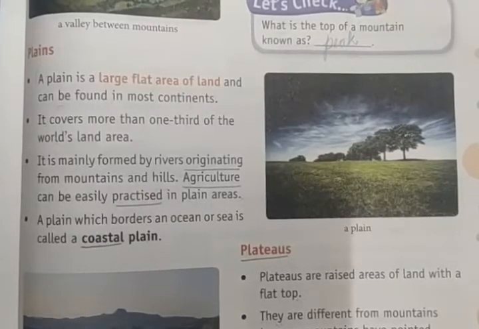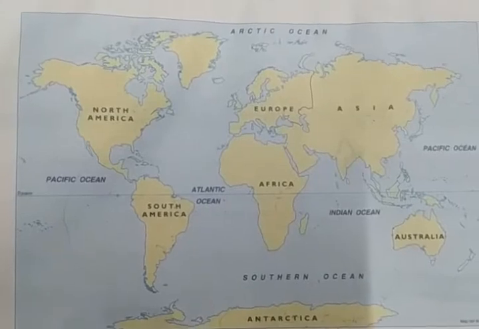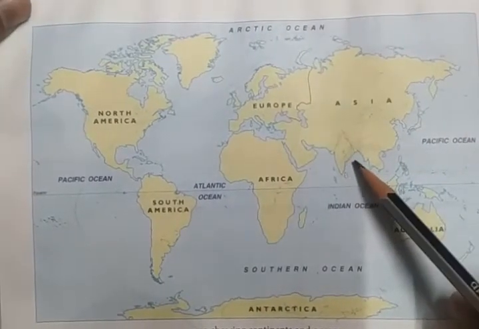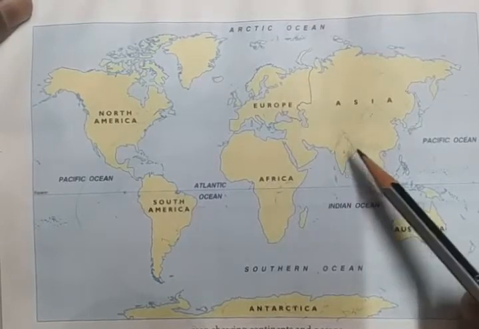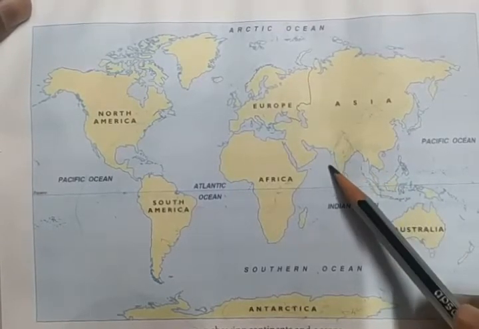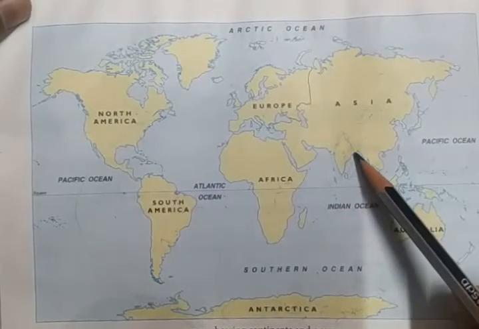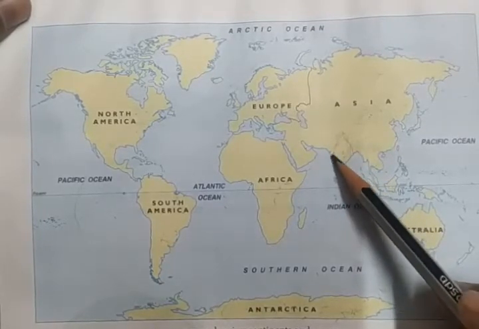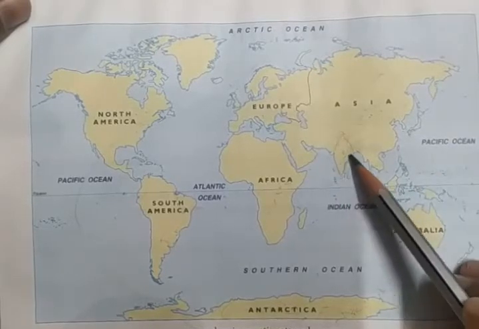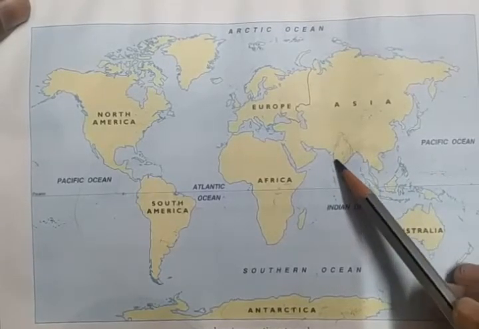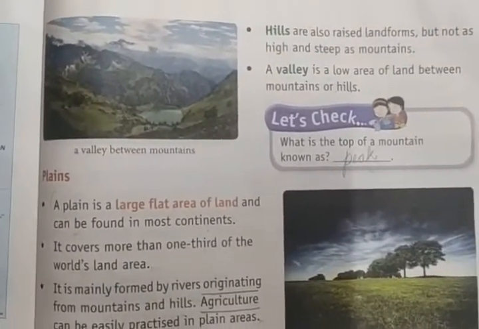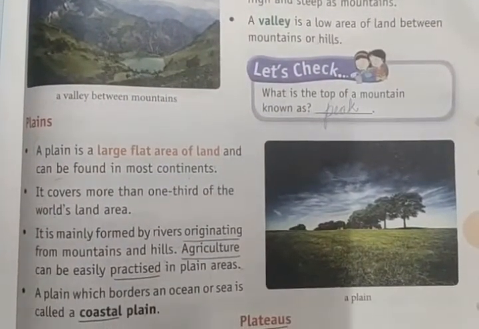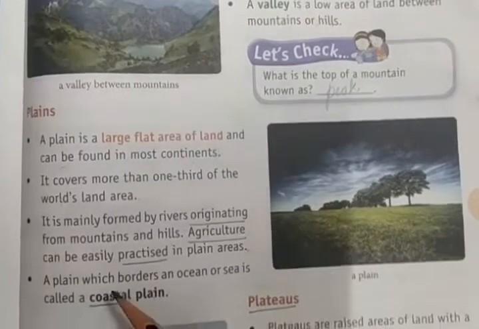ನಾ ಹೇಳಿದ್ನಲ್ಲ, so this is our, consider in this continent we can see the India here. Here is the India. Here you can see the Bay of Bengal, and here you can see the Arabian Sea. Between these we can have the coastal areas. These are called the coastal plains. ಯಾವುದೇ ಇಲ್ಲಿ ನಮಗೆ ಸ್ಟೇಟ್ಸ್ಗಳು ಹತ್ತವಲ್ಲ, those are called the coastal plains. Okay. In the next lesson we can learn more about the coastal plains, right?